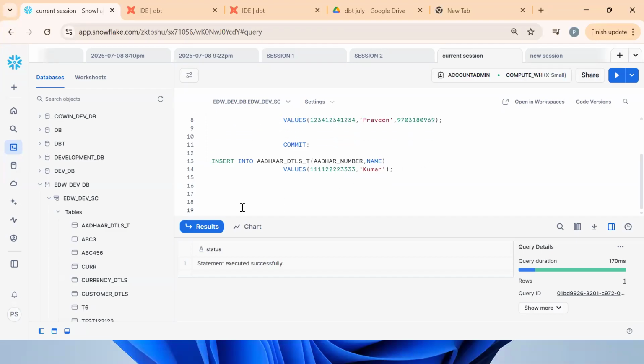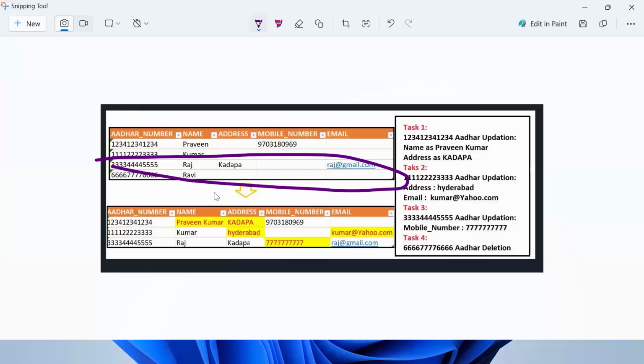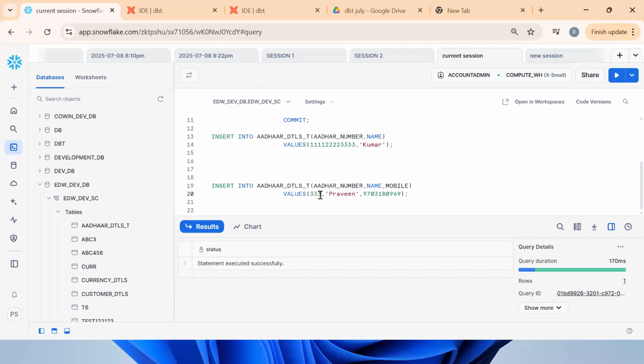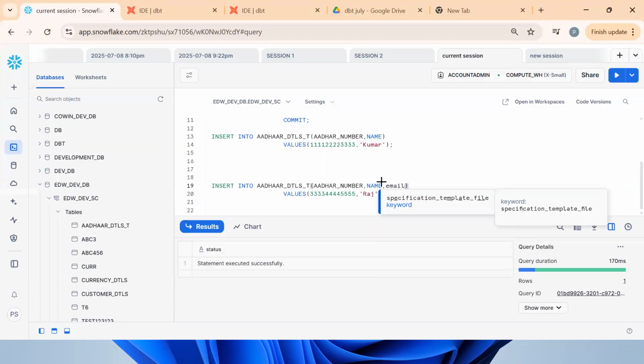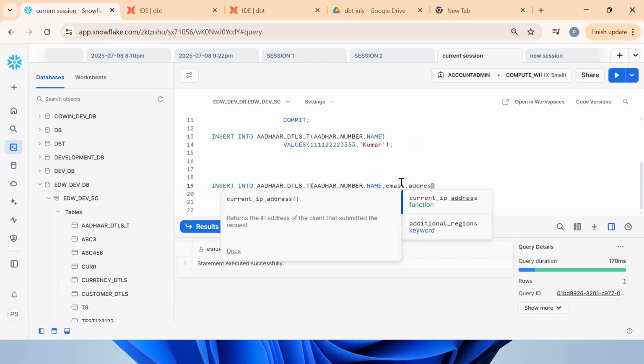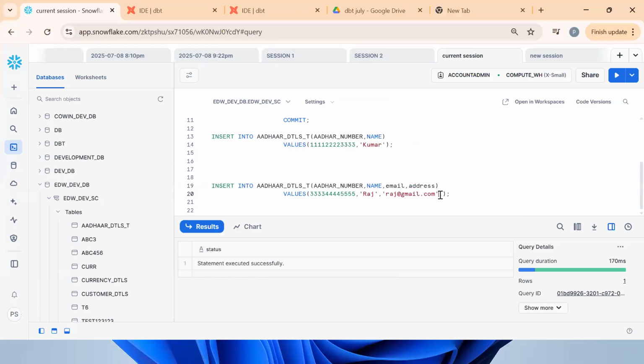These basics are important. If you know, also try to do it. So 3, 3, 4, 4, 4, 5, 5, 5. Raj. What about the next value? They want email. The email is Raj@gmail.com. Next is the address. The address is Kadapa.